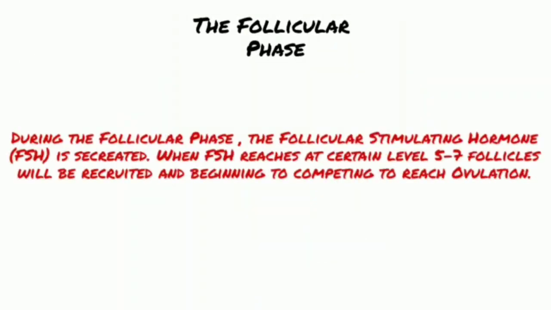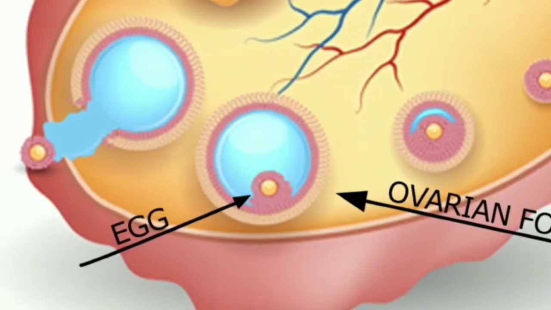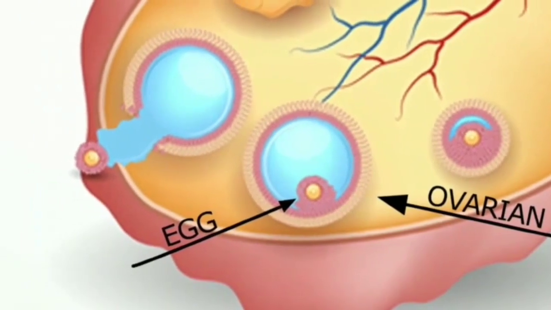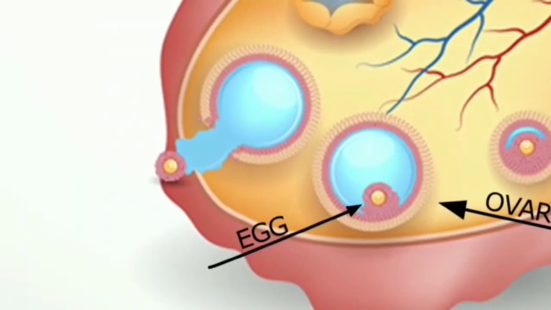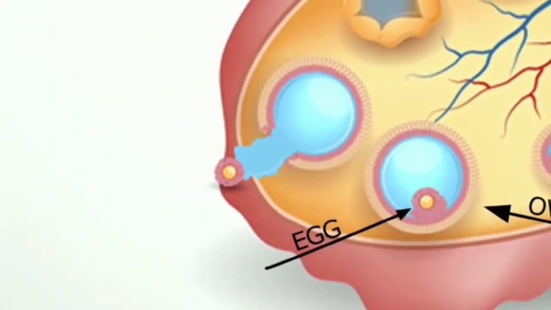During the follicular phase, the follicle stimulating hormone is secreted. When FSH reaches a certain level, 5 to 7 follicles will be recruited and compete to reach ovulation. An ovarian follicle is a fluid-filled sac in the ovary which contains an immature egg. These follicles compete for dominance during the follicular phase, and only one ovum is released during ovulation, sometimes 2, which helps in the formation of twins.